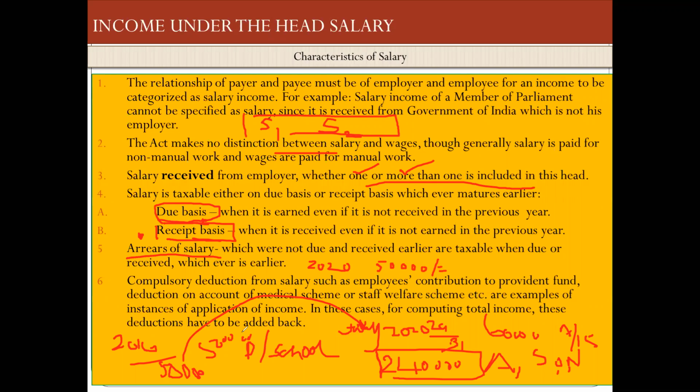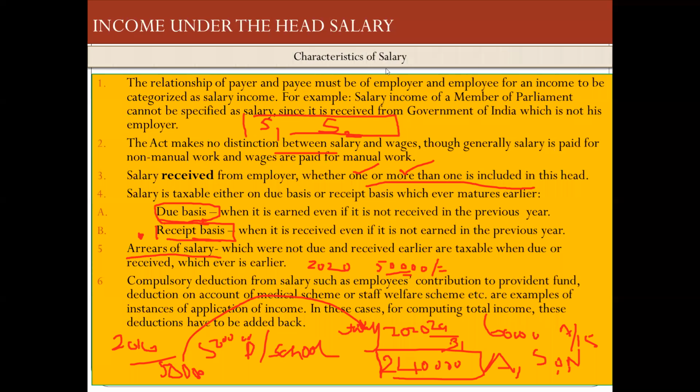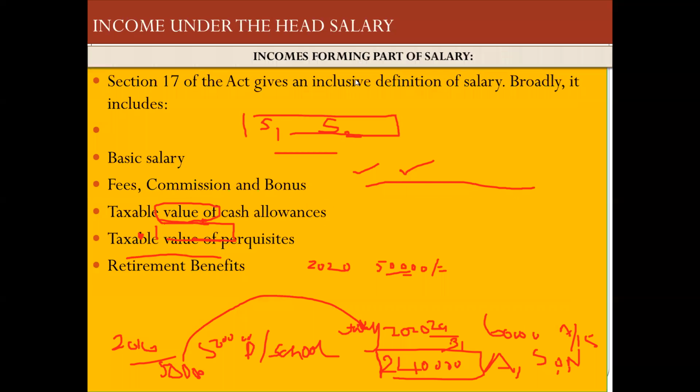But when did you receive it? I have received in the year 2020-21. So it will be taxed for the financial year 2020-21 or assessment year 2021-22. So this is the way you have to understand the characteristics of a salary. Next one. So hope you have understood. Now we will take some more examples of salary.